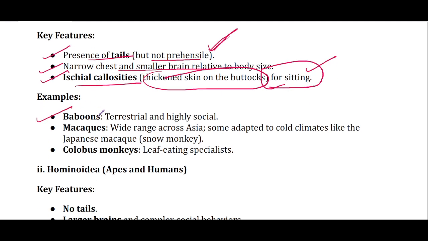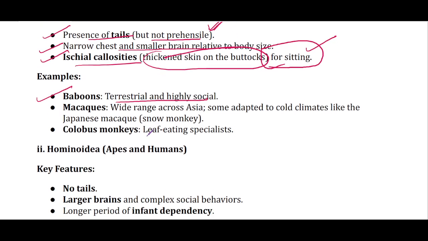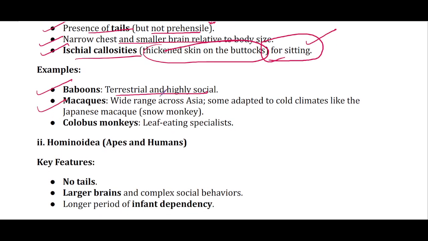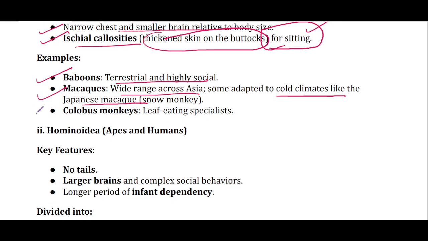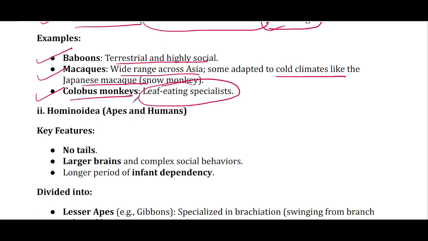Now, examples: baboon, which are terrestrial and highly social. Then there are macaques. You must have seen many of them in India too. They have wide range across Asia, some adapted to cold climate like Japanese macaque. And there are colobus monkeys, which are leaf-eating herbivorous specialists.